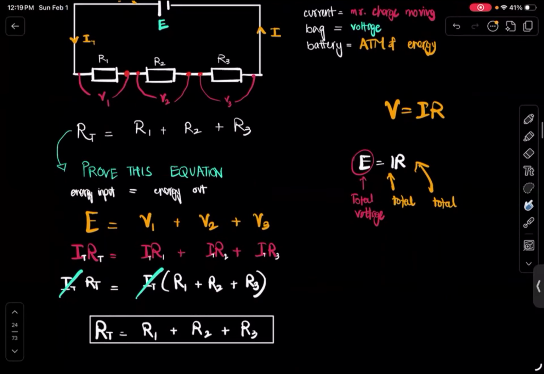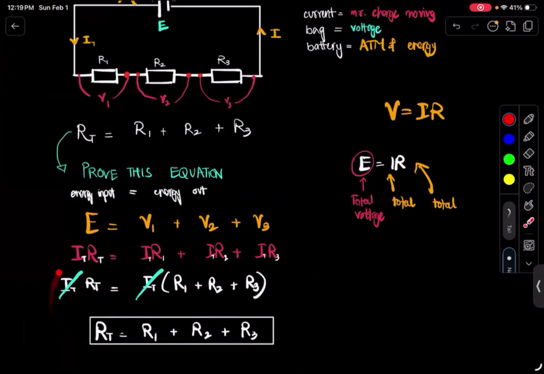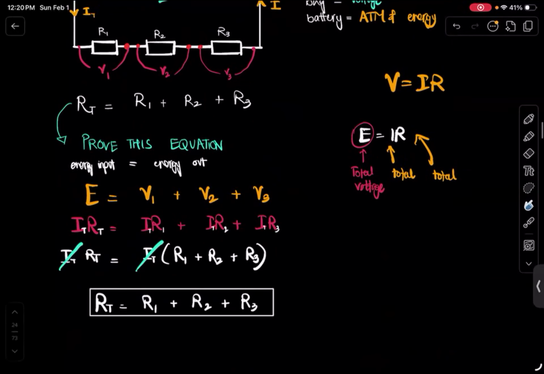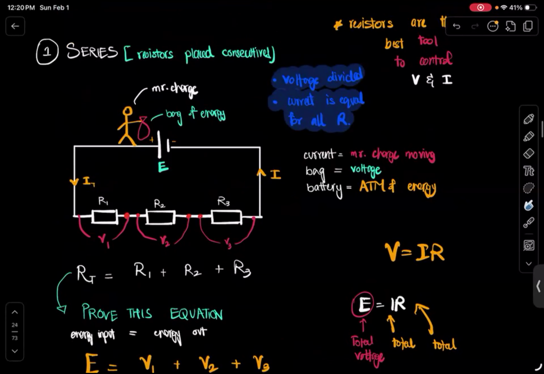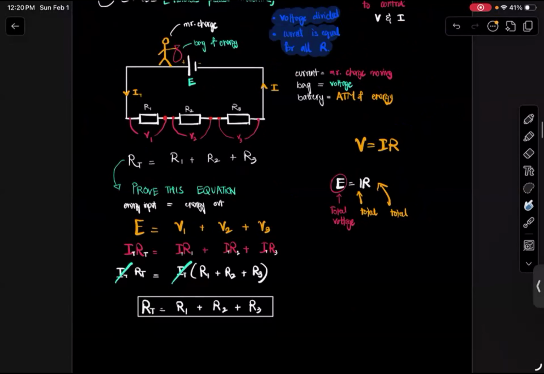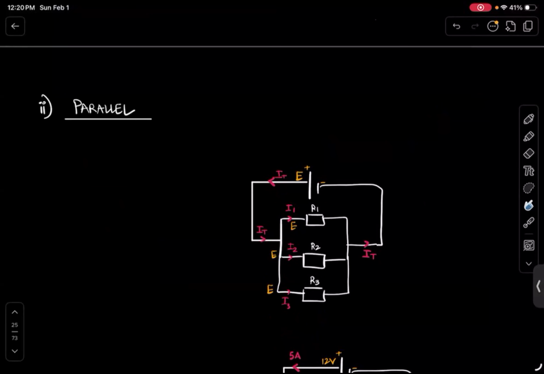Okay. Hopefully you got that. Try to derive this yourself. This is a very well-known, important derivation. If something does not make sense, you can text me and I'll try to clear it up for you as soon as possible. So this is how circuits work in series, right? We'll definitely do tons and tons of numerical examples, but I'm just showing you the expressions of how this works. Now, moving on. How do circuits work in parallel?